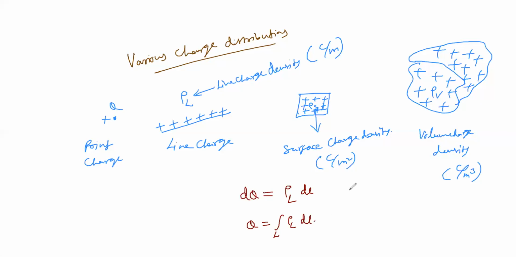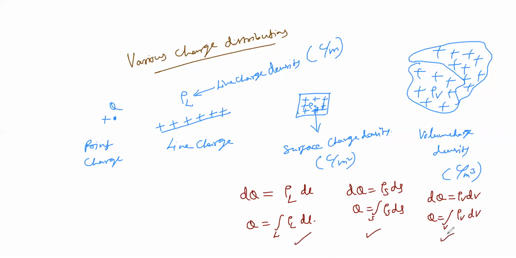Similarly, we can write for surface, dq equal to rho s ds, Q equal to integral over surface rho s ds; for volume, dq equal to rho v dv, Q equal to integral over volume rho v dv. These are the line charge, surface charge and volume charge. This is how the charges are distributed.